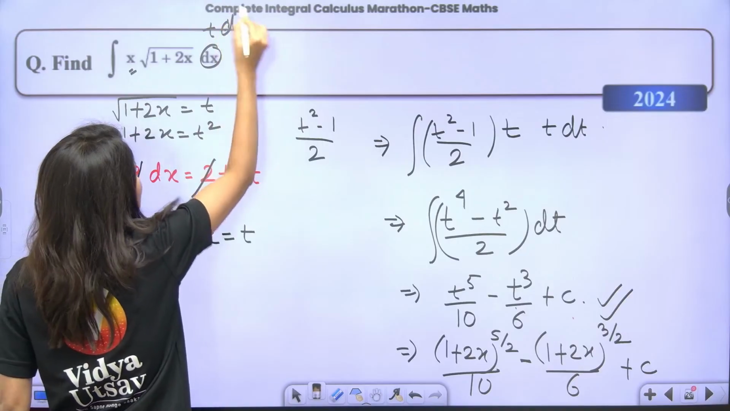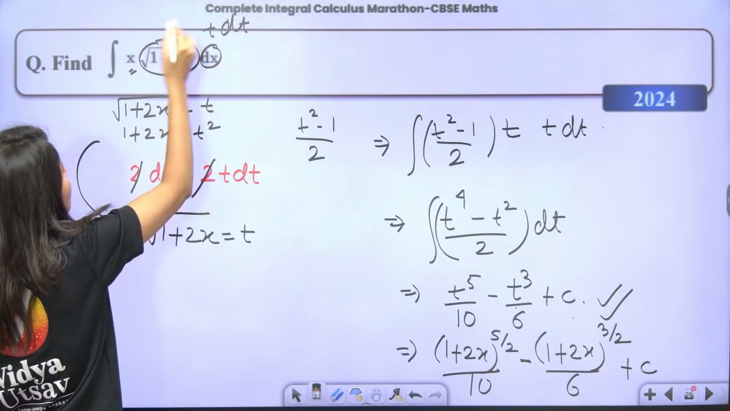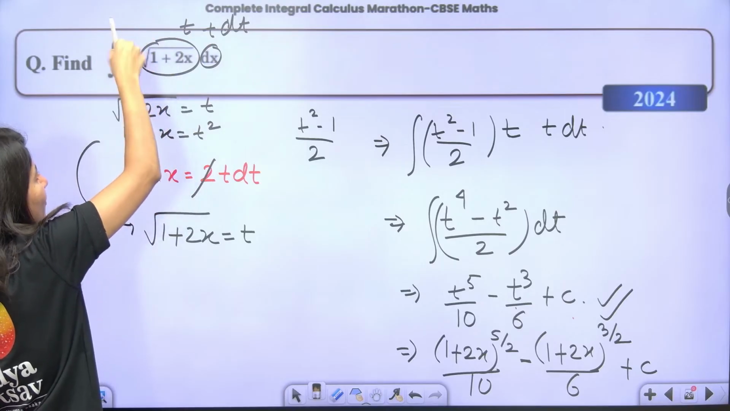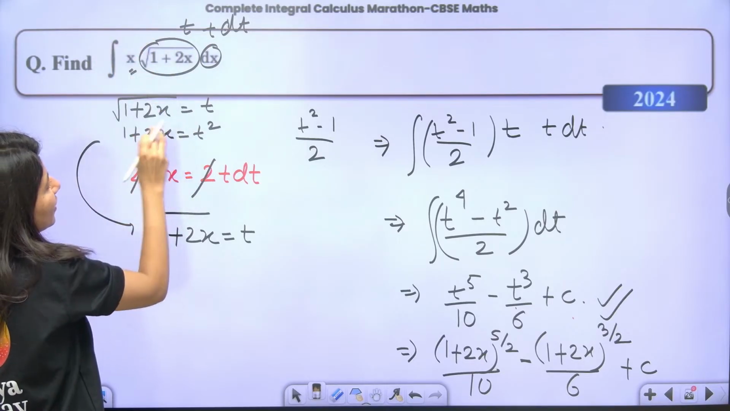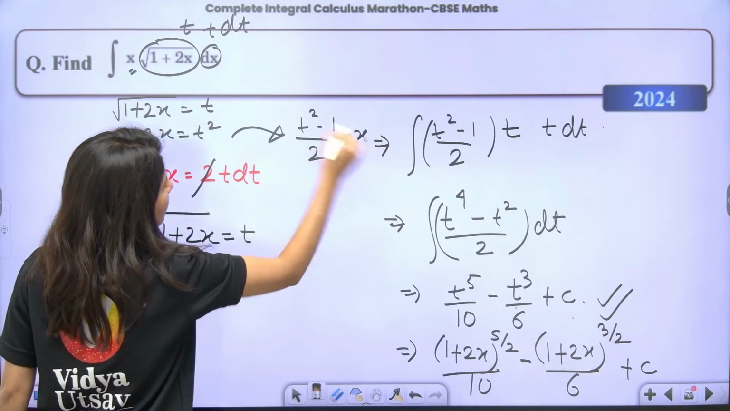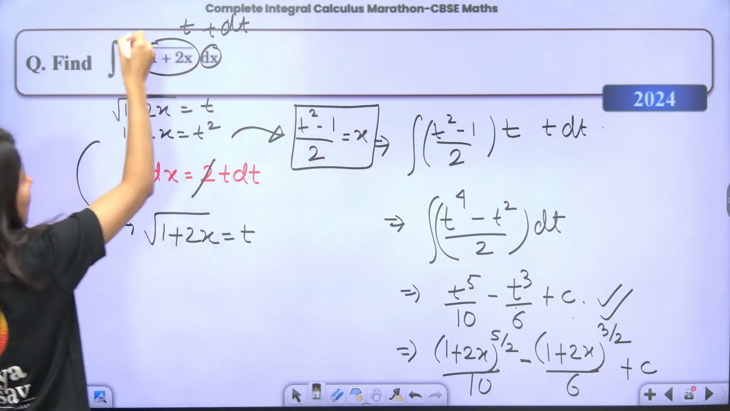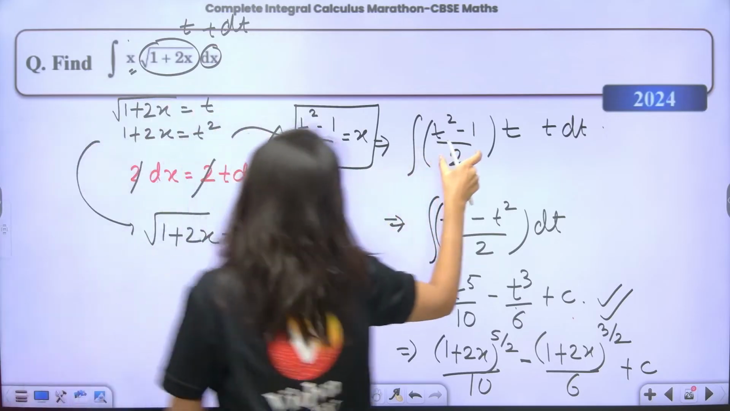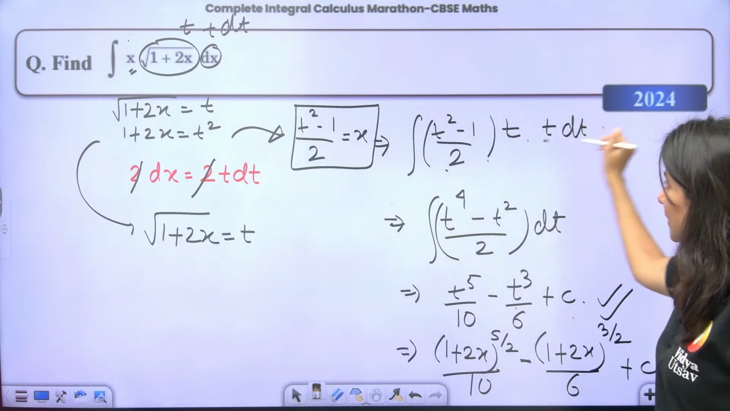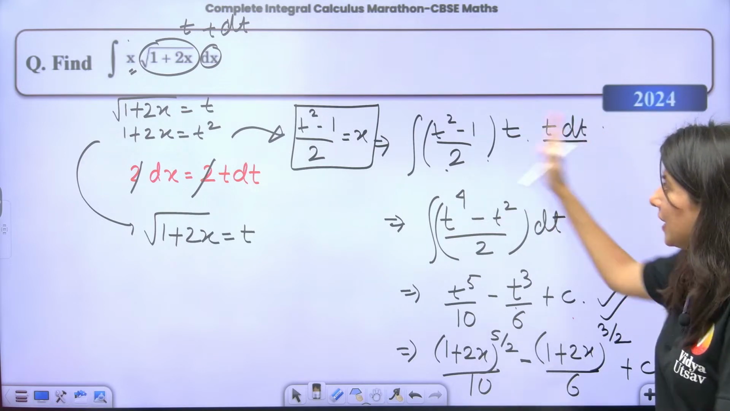Correct or not? Yes, ma'am. What about this? I am going to replace this by again t. What about x? To calculate the value of x, you just need to shift. So t square minus 1 upon 2, this is the value of x. So just put the value of x in terms of t. So this is x. This is square root 1 plus 2x. This is your dx. Now just multiply together.